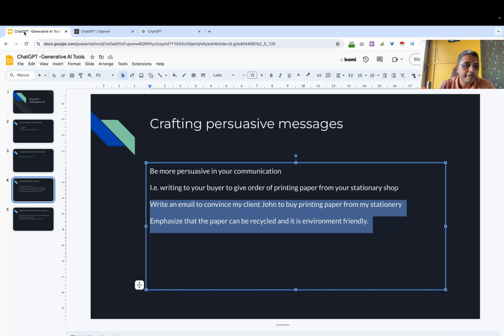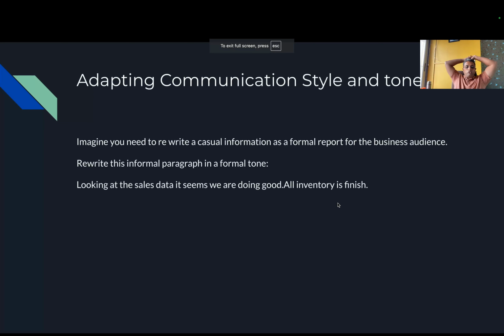Now the third example, this one. As I mentioned, often you have to change the communication style and tone of your writing depending on the audience. Let us say I am presenting to the board of directors in my company and I want to communicate that looking at the sales data it seems we are doing good, all inventory is finished, or rather that all the inventory has been consumed and there has been a very good sale going on. But I am not sure how to write it properly in a formal business tone. So I can ask ChatGPT to write it for me.